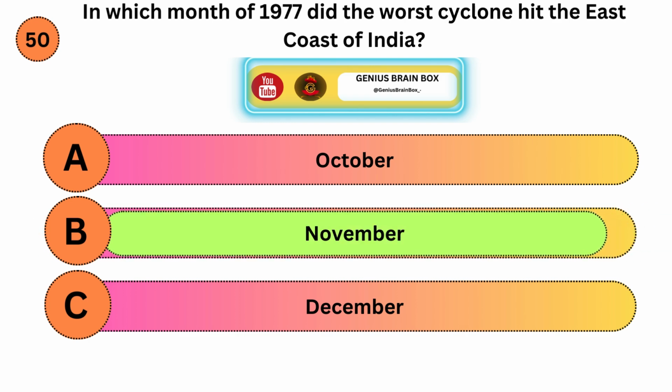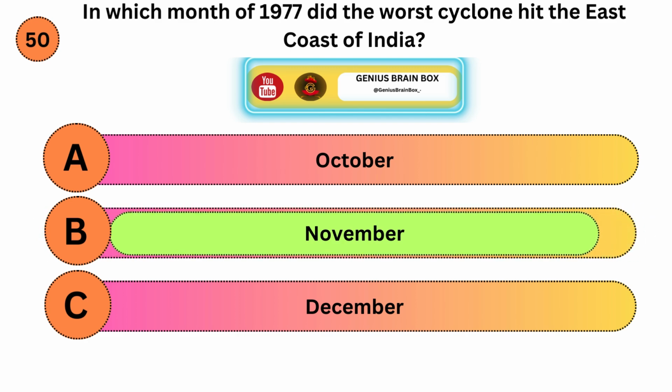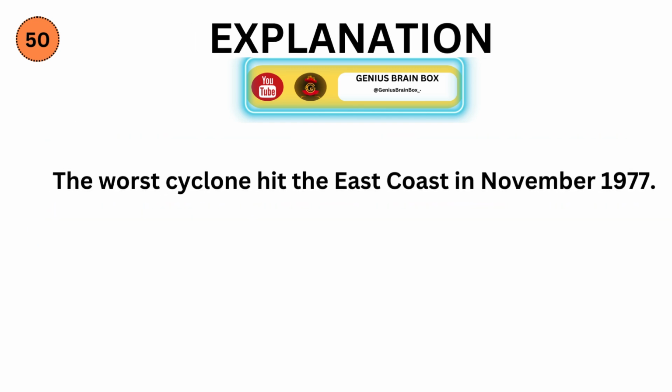Correct answer is B. Explanation. The worst cyclone hit the east coast in November 1977.